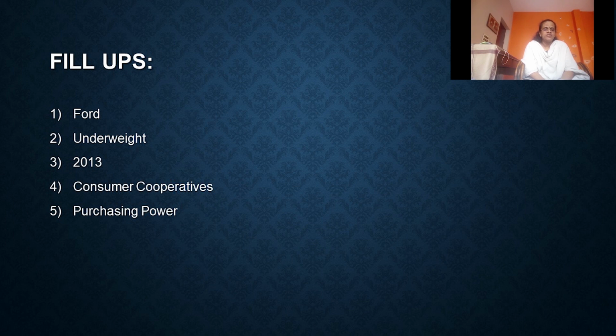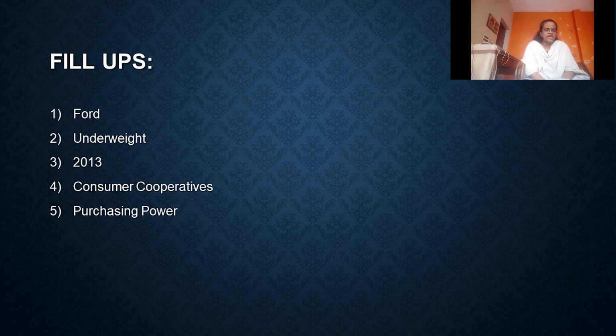Fill in the blanks. Ford Foundation from USA introduced HYV in India. Underweight is an indicator of nutrition deficiency. In the year 2013, National Food Security Act was passed by the Indian Parliament. Consumer cooperatives play an important role in the supply of quality goods at reasonable rates to common people.